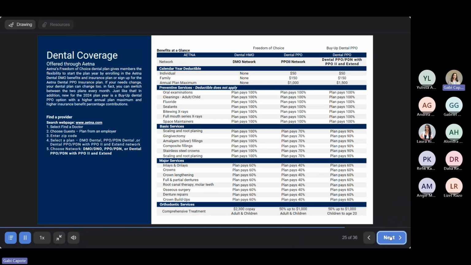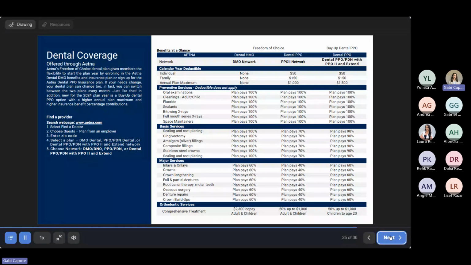So here we have the 3 dental options available to you. We have the dental HMO, dental PPO, and then the buy-up dental PPO. With the dental HMO, you have only in-network benefits available to you. And also a great advantage with a dental DHMO, you do not have to pay a deductible, and you do not have an annual plan maximum.